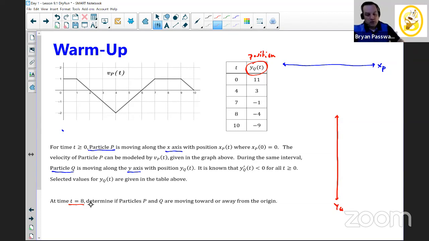So for particle Q at time 8, which is given in the problem, we can see in the table we have this value right here at time 8. And we know that at time 8, particle Q is at -4. This is the position. And we know from the original problem that y prime is less than 0.